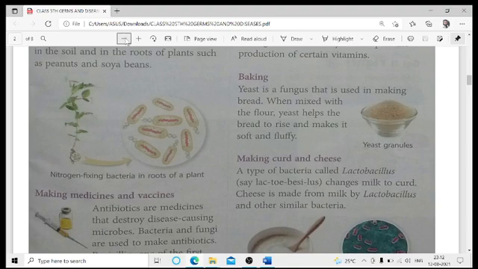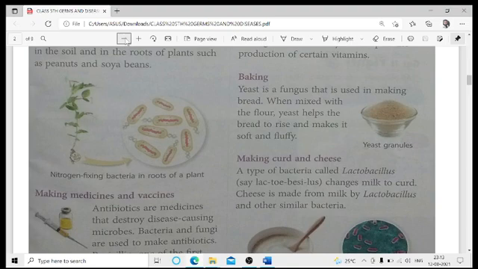And remember this part, that if nitrogen is lacking in the plants or in the animals or anywhere, then we are going to face some deficiency problems. Like you must have studied about the deficiency problems, like kwashiorkor and marasmus. These are the deficiency diseases caused due to deficiency of proteins in our body.